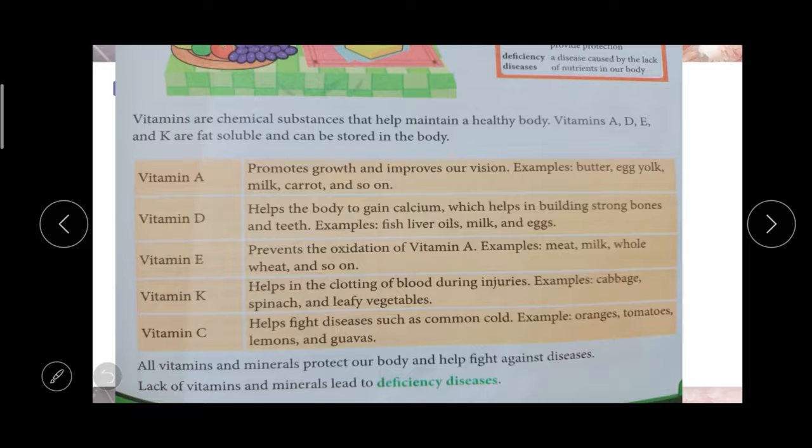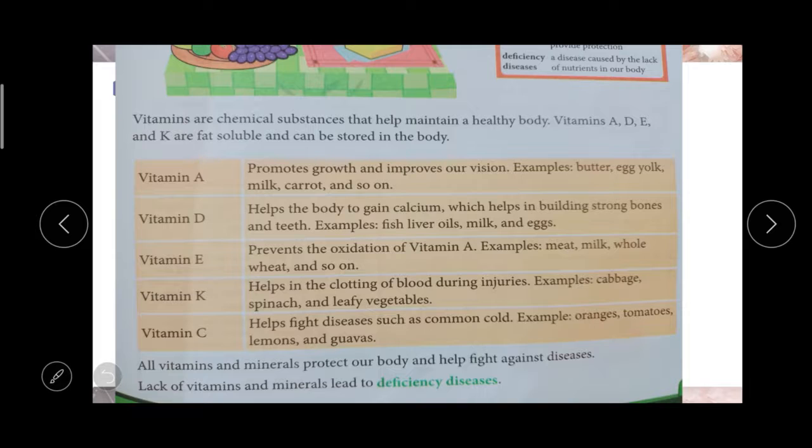Then vitamin E helps to prevent the oxidation of vitamin A. Examples: meat, milk, whole wheat and so on. Then vitamin K helps in blood clotting. Examples: cabbage, spinach and leafy vegetables.